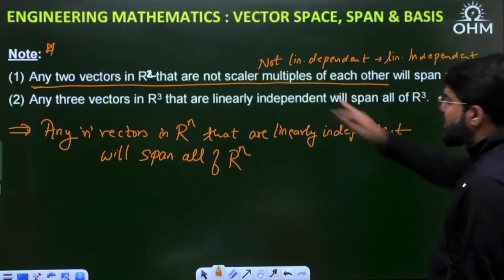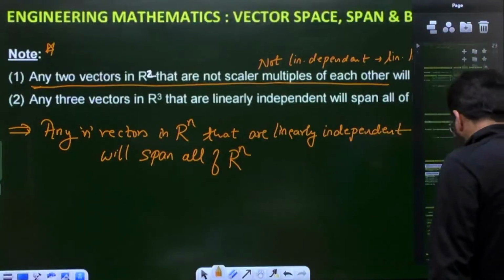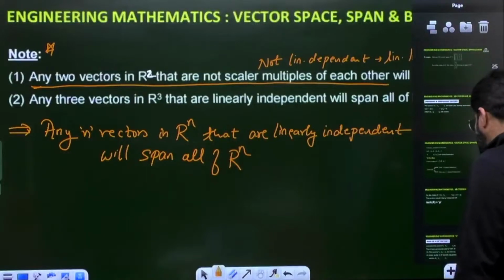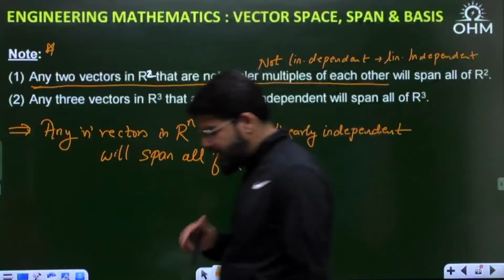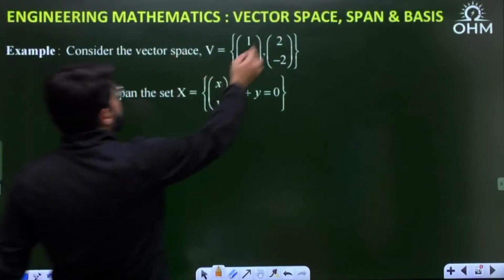Okay. Now we will come to, this is an important point. Next, let me define the basis. But before I go to basis, one or two simple examples, and then let's also talk about dependency and independency in detail. But first let's take another example. Consider the vector space V, again the same two vectors, 1 minus 1, 2 minus 2.